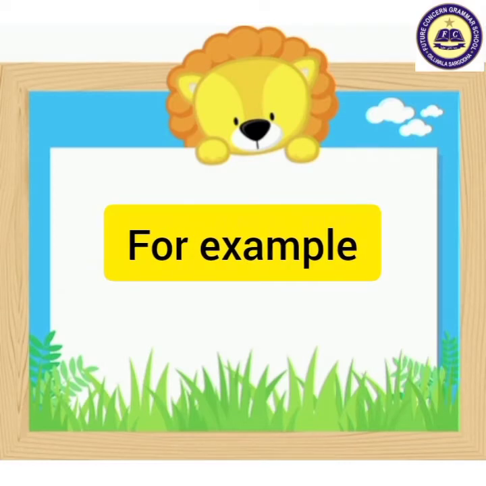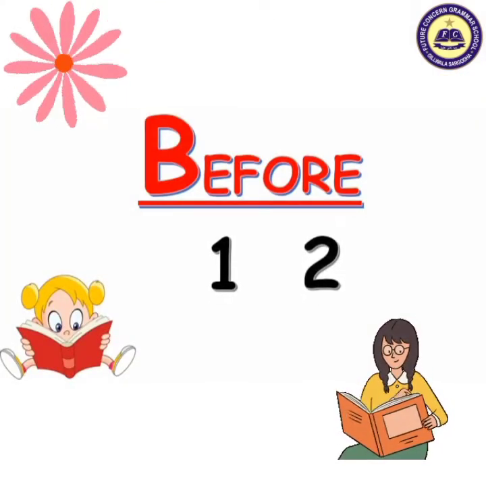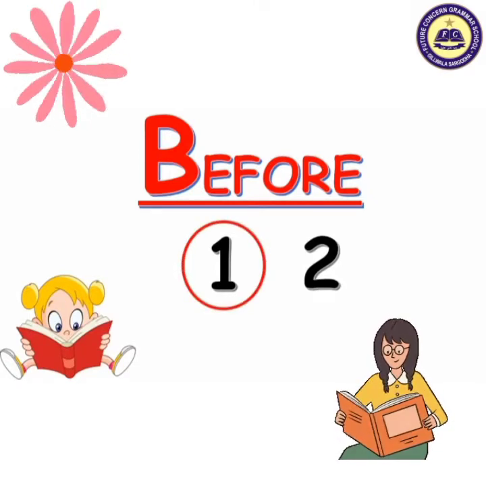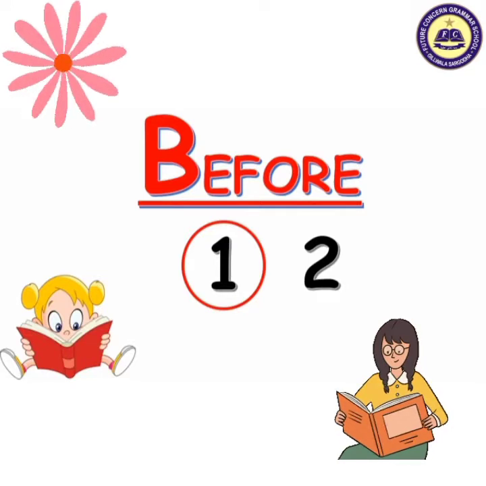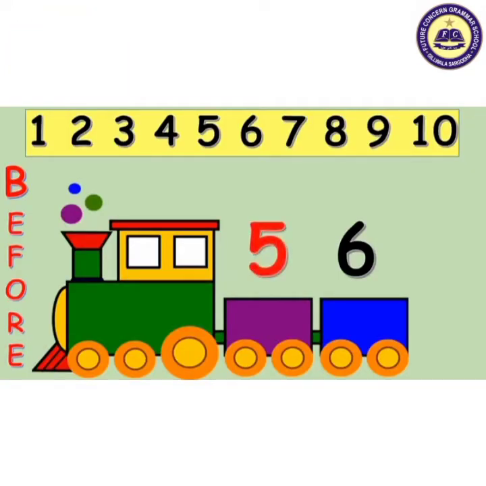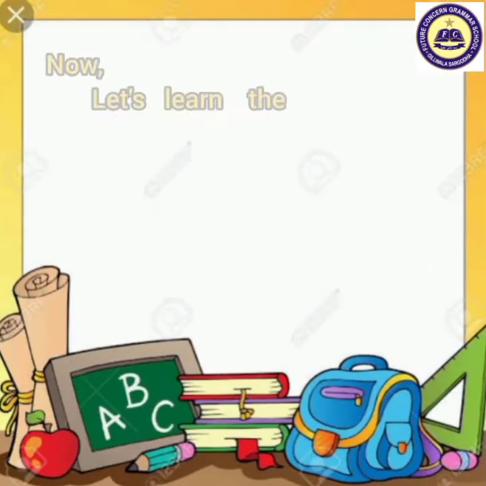For example, here are the numbers 1 and 2. The number 1 is before 2. यानी जो नंबर 1 है वो 2 से पहले है. इसी तरह आगे देखें. नंबर 5 is before 6 and the number 14 is before 15.